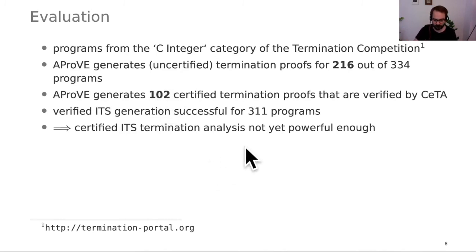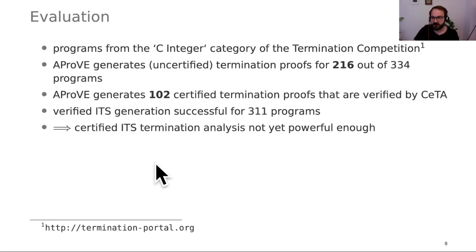Actually, AProVE can generate ITSs for almost all of those programs. So why does this not work for more programs? But then it can't show termination of those ITSs with the certified ITS termination methods. So the certified ITS termination analysis needs further improvement. Then we could show for more C programs that they are terminating.